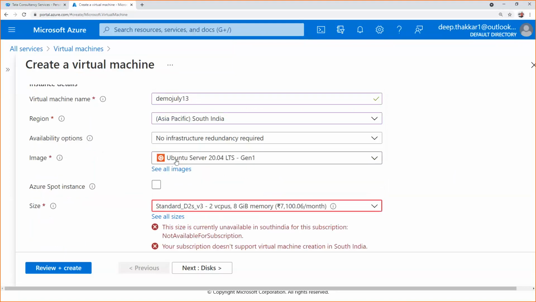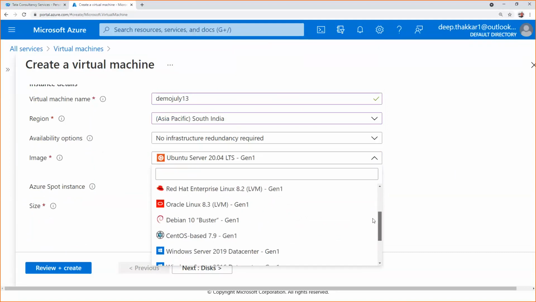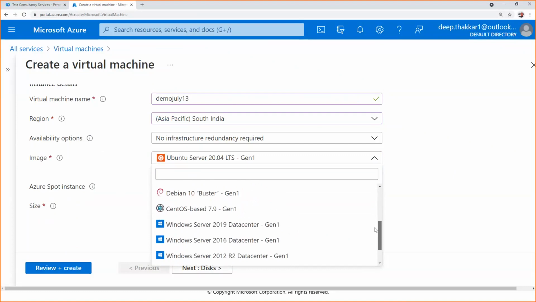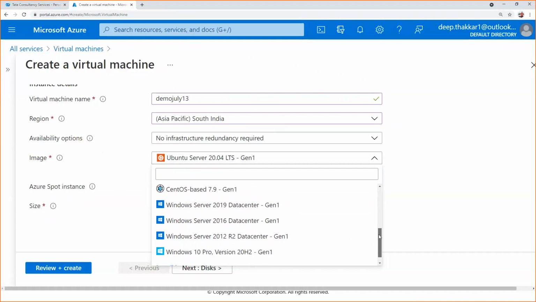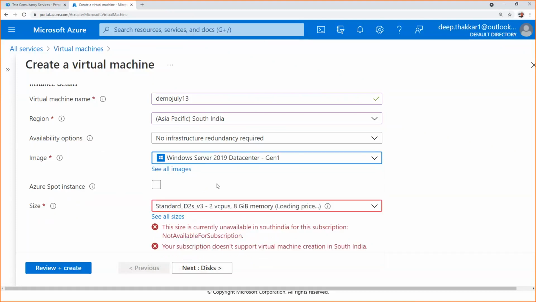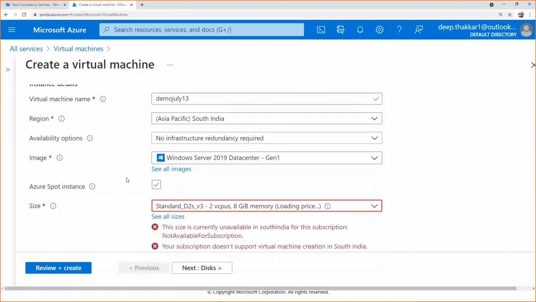From here, if I want to select which machine I want to create, Ubuntu is there, Red Hat is there. So many images are available to be created as a virtual machine. I am just selecting Windows Server 2019 Datacenter. Something else I will explain: what is Azure Spot instance?